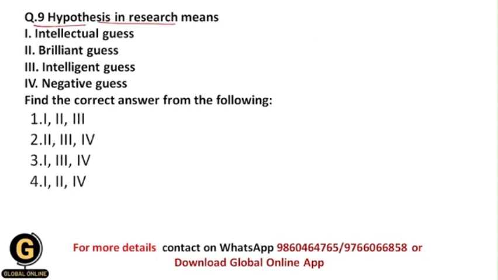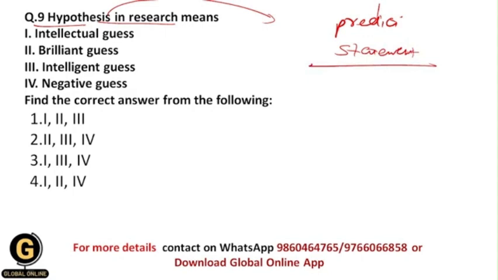As I have told you earlier in the previous video as well, hypothesis is basically the prediction of the results of your whole research process. Okay, and that's why whenever you are doing a proper prediction, this is a statement, and basically this statement includes a proper clarity about the variables under study.